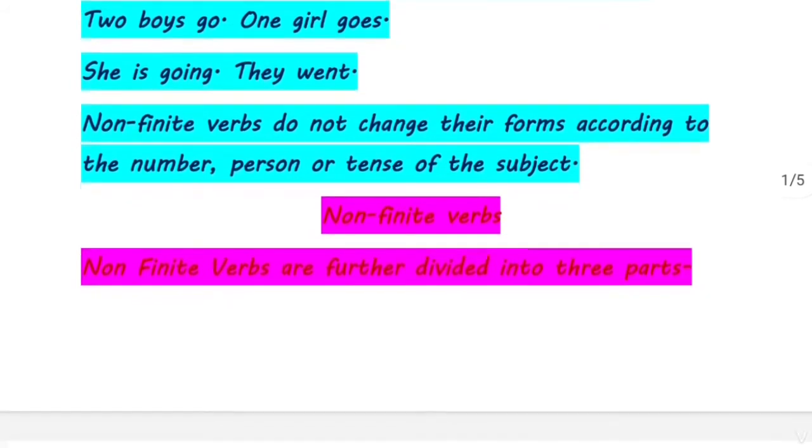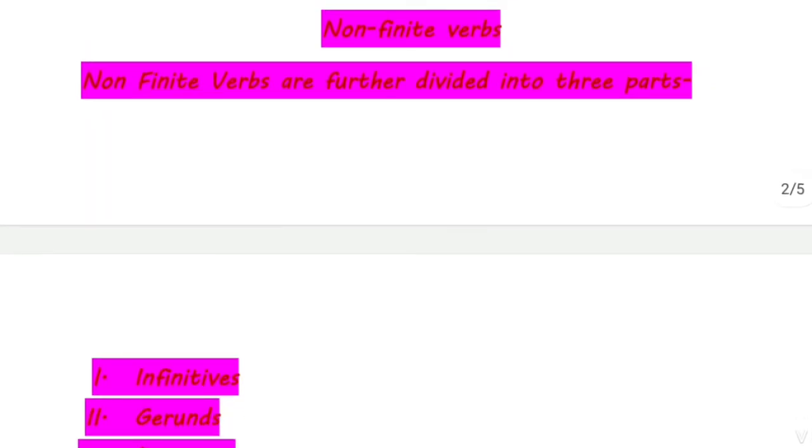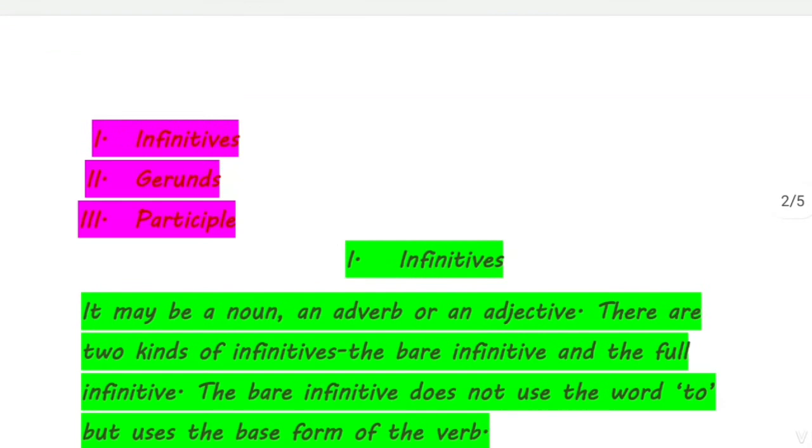Now, non-finite verbs do not change their form. This is one important thing. The second thing is that non-finite verbs never perform as a main verb in the sentence; rather, they perform as an adjective, a noun, or an adverb in the sentence. So non-finite verbs do not change their forms according to the number, person or tense of the subject. Non-finite verbs are further divided into three parts: first, infinitive; second, gerund; and third, participle.